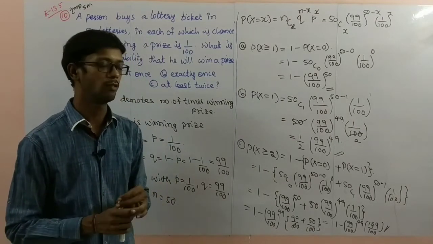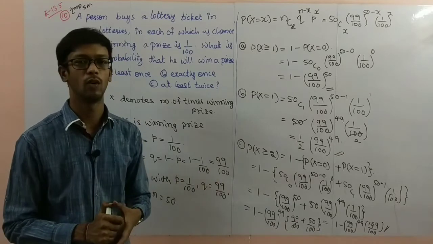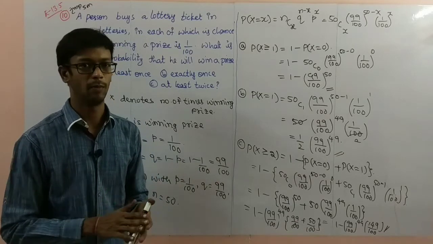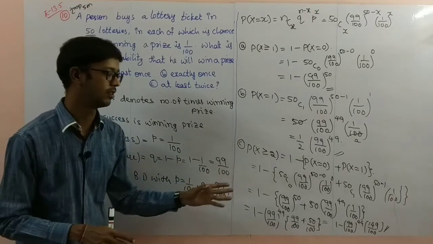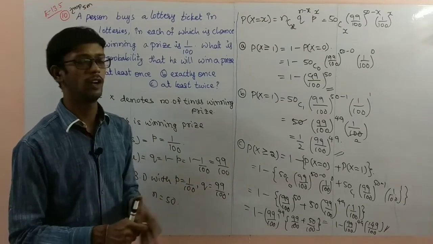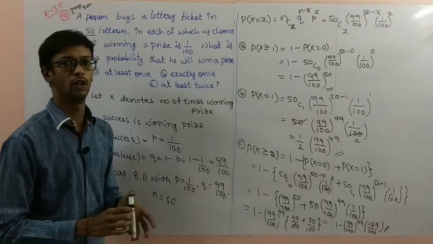At least twice probability. Simplification is also easy. No need to work out the decimal points. Just substitute and simplify. There are common values, so take the common factor. This is an important 5 marks question. So pause the video to note it down.